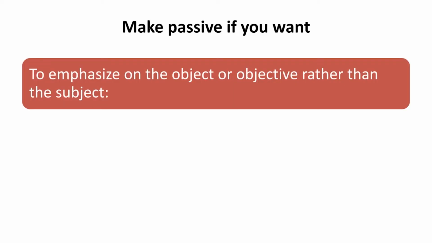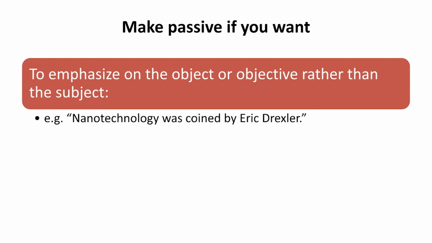So what are the cases? You need to focus on making the passive voice. Make the passive voice if you want, number one, to emphasize the object or the objective rather than the subject. For example, nanotechnology was coined by Eric Drexler. So nanotechnology, however, is an object, but this object is being emphasized here.